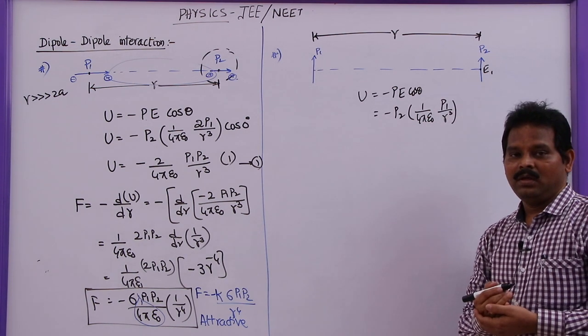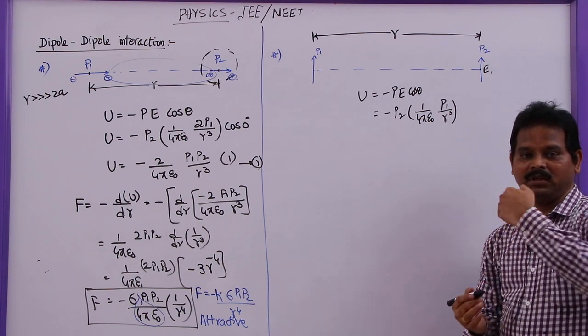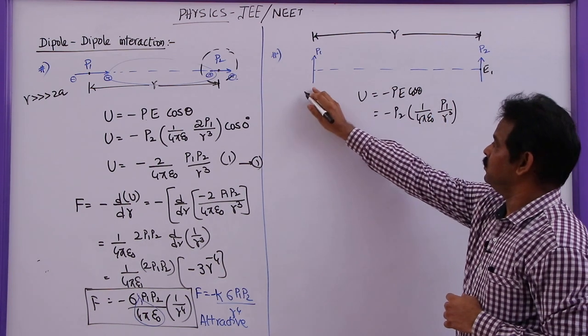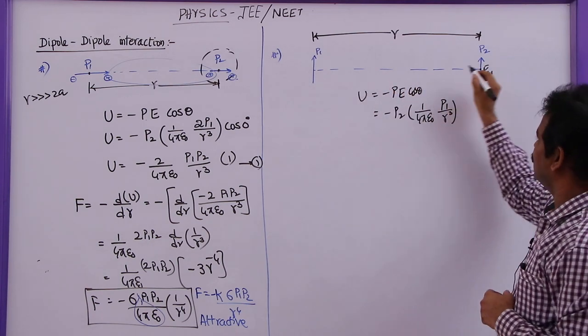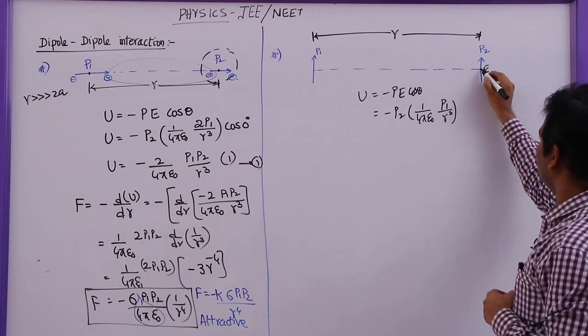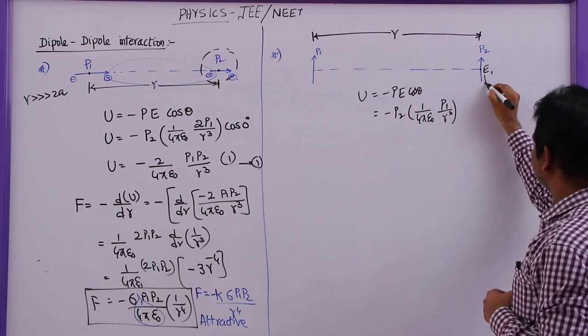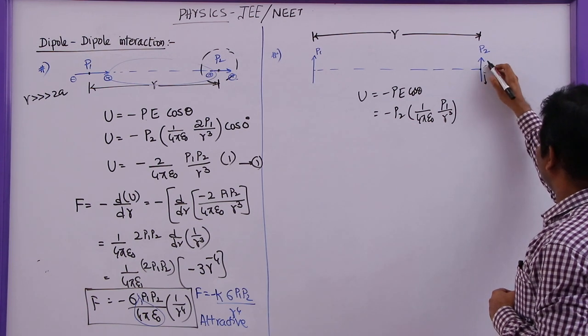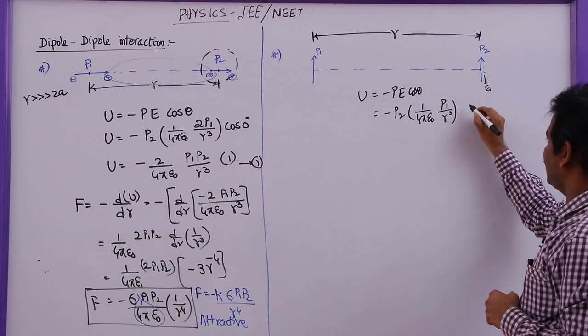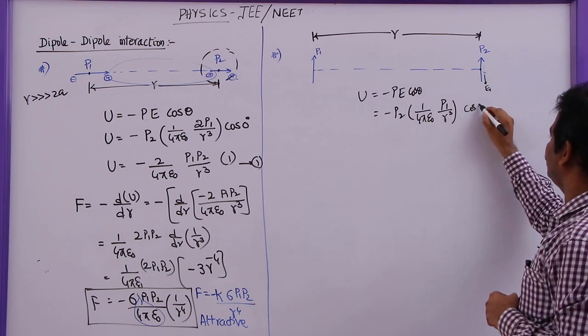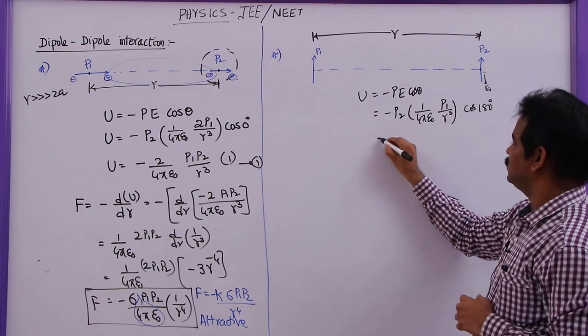And what is the angle between electric field and dipole moment in this case? Here we know that positive negative attracts, positive positive repels. So this is E1 direction. Here E1 is downwards and P2 is upwards. So the angle between E1 and P2 will be 180 degrees.